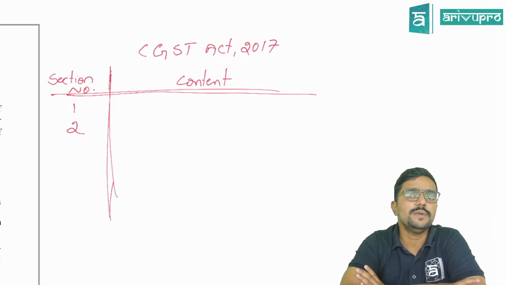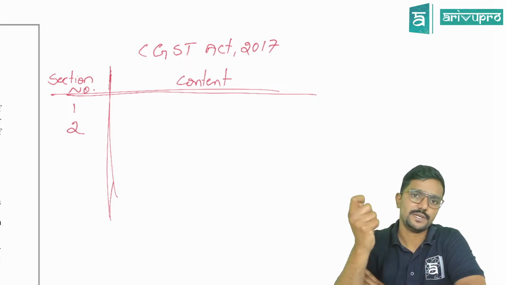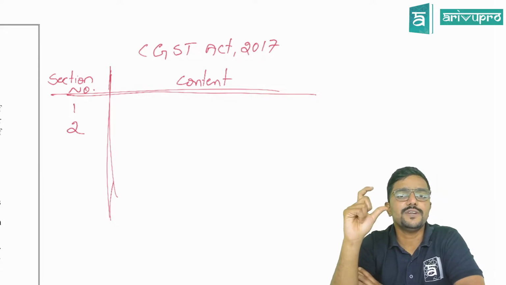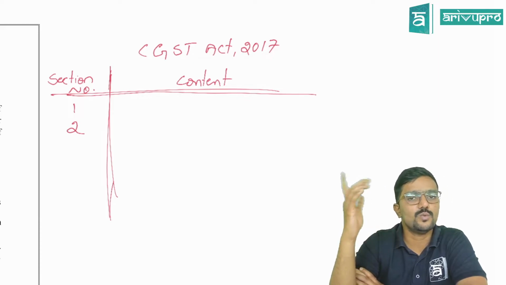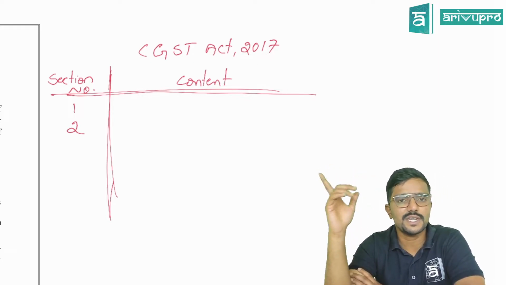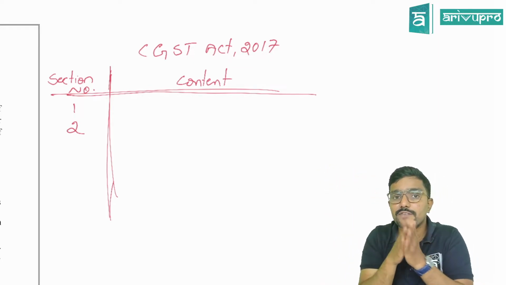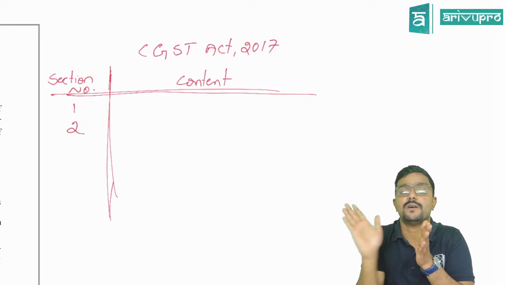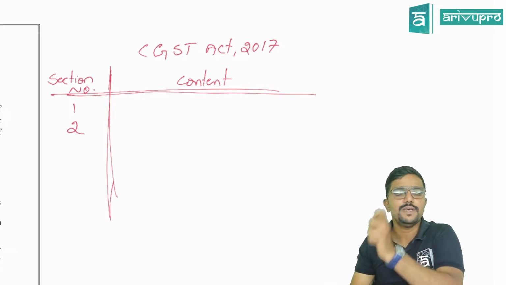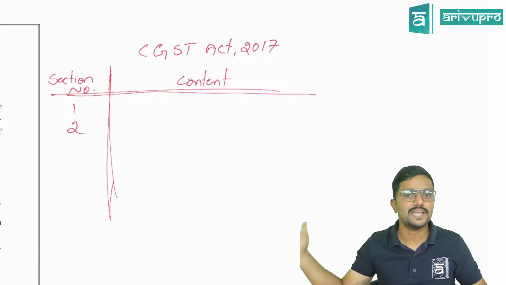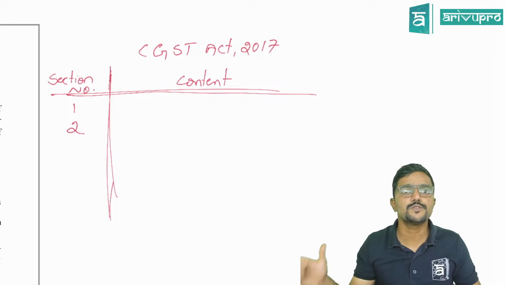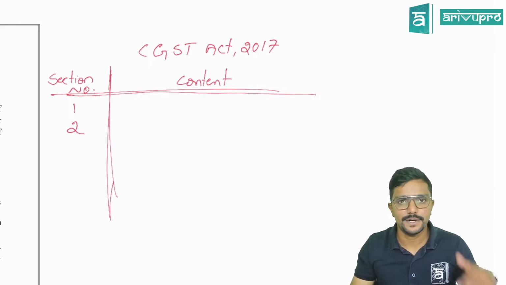Definitions normally will be in section 2 clause something, because those definitions are independent of each other. So we call it 2 clause 1, 2 clause 2, 2 clause 3, like that. And definitions will always go in alphabetical order, guys. Whatever terms start with A will be defined first, then B, C, like that.